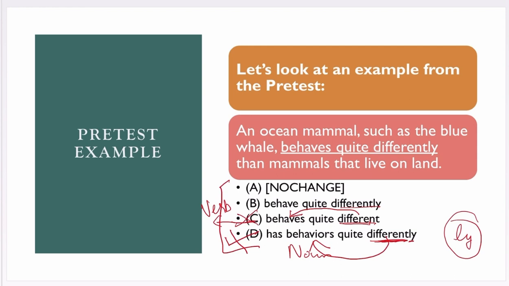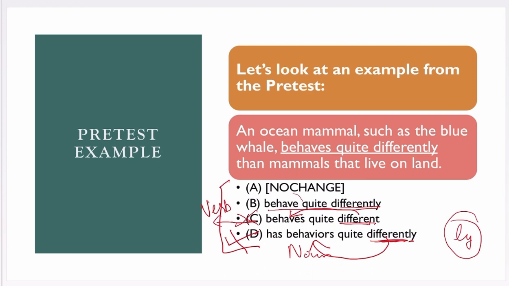Okay. So we could repair this by changing it to the adverb differently. Behaves quite differently. Okay. So we have that option over here in B. If we look at option B, we can see behave quite differently. Ocean mammals such as blue whale behave quite differently.